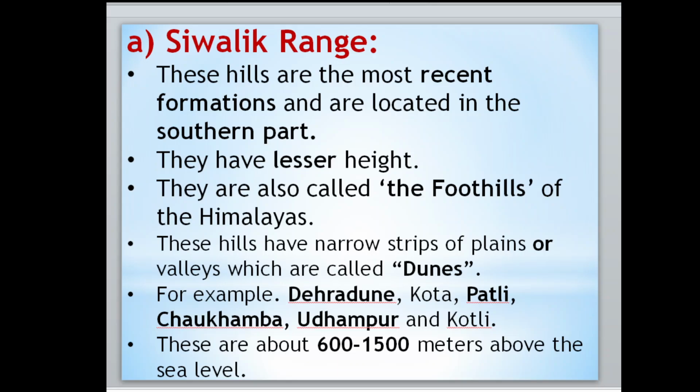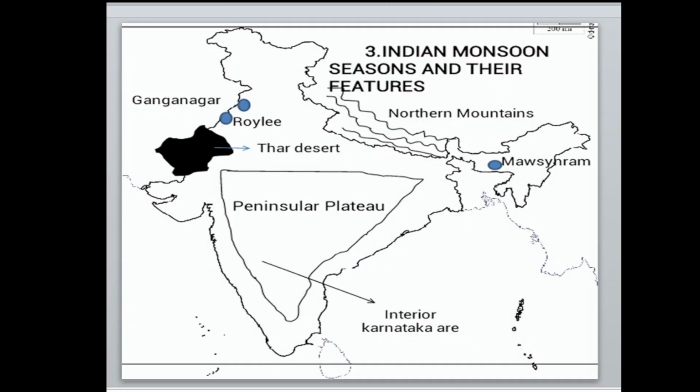These hills have narrow stripes of plains or valleys which are called dunes. Here some dunes are there. Those are called Dehradun, Kotah, Patli, Chaukhamba, Udampur, and Kotli. These are the few dunes here. And these mountain ranges, the range of the Sivalika, are 600 to 1500 meters above sea level. I hope you understood this point. Then move to the next.